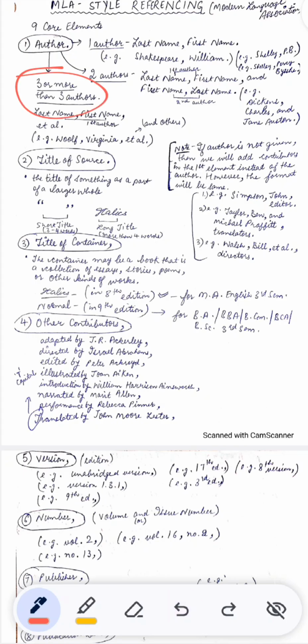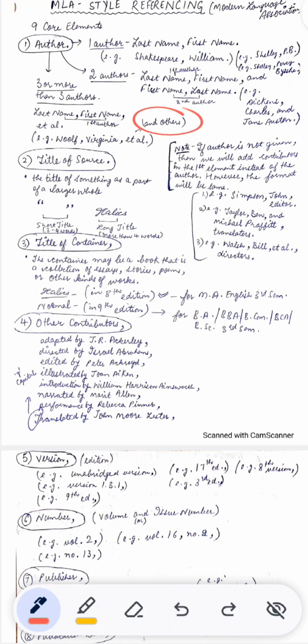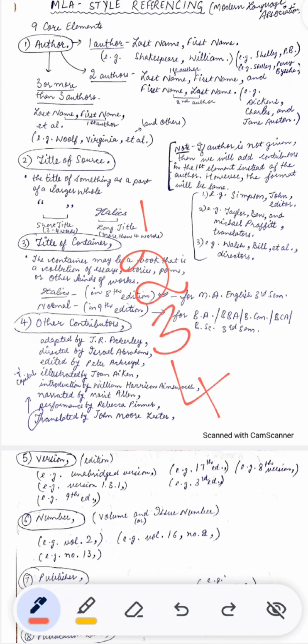If in the question you are given 3 or more than 3 authors, then the format will be last name, comma, first name, comma, et al., period. What is et al.? The full form of et al. is et alia. The meaning of et alia is and others. For example, you are given Virginia Woolf in first place. At second place, there is Charles Dickens. At third place, there is Jane Austen. At fourth place, there is P.B.